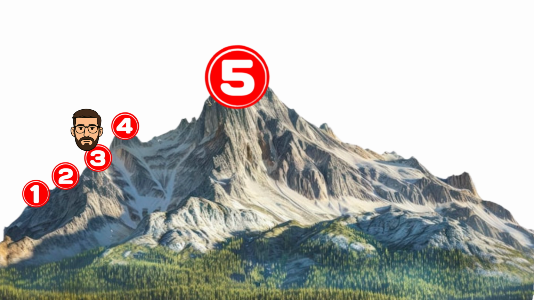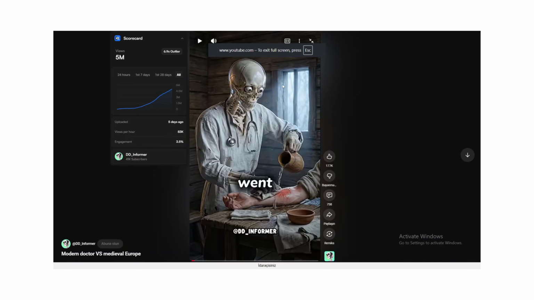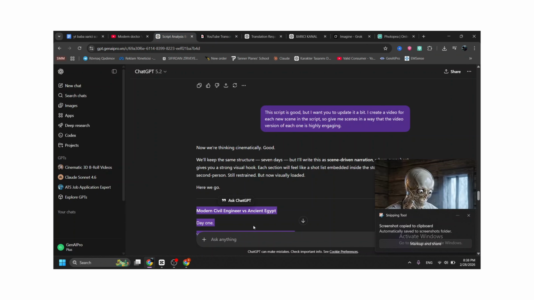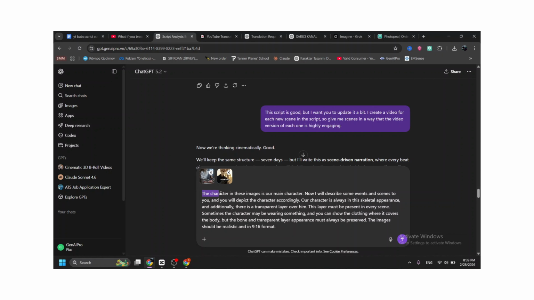Next, we need to create the images, but first, we need images of our bony friend. Go back to competitor videos and take screenshots where the character is fully visible. Then return to GPT and tell it this. The character in these images is our main character. Now I will describe some events and scenes to you, and you will depict the character accordingly.